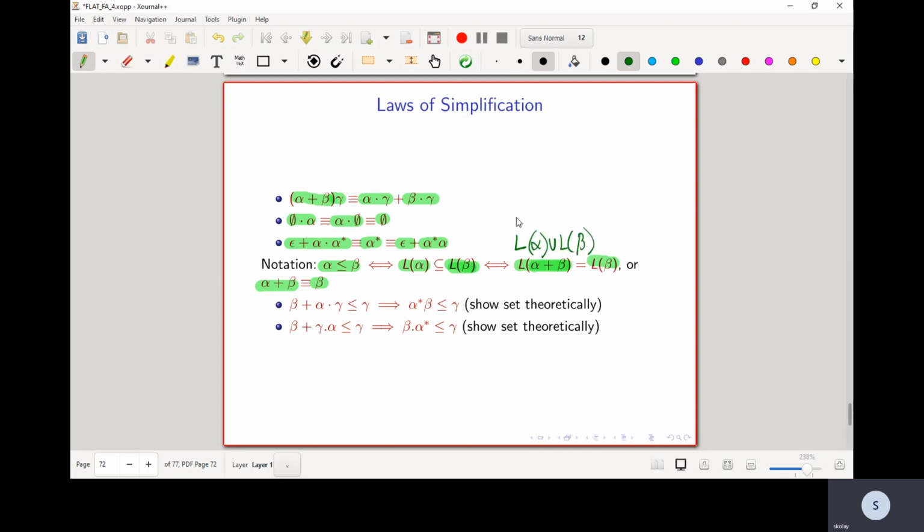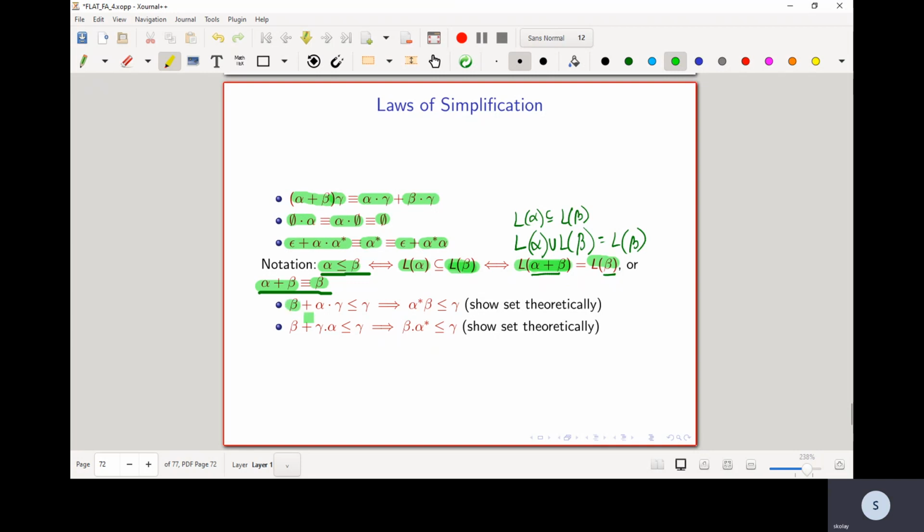And since language matching alpha is a subset of language matching beta, this is basically equal to language matching beta. And therefore we can say that alpha plus beta is equivalent to beta. So this is a notation. Alpha plus beta, that is alpha less than equal to beta, is an equivalent notation for alpha plus beta equivalent to beta. And now we can say that